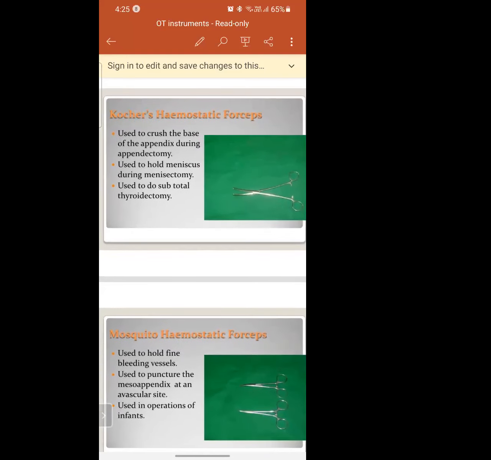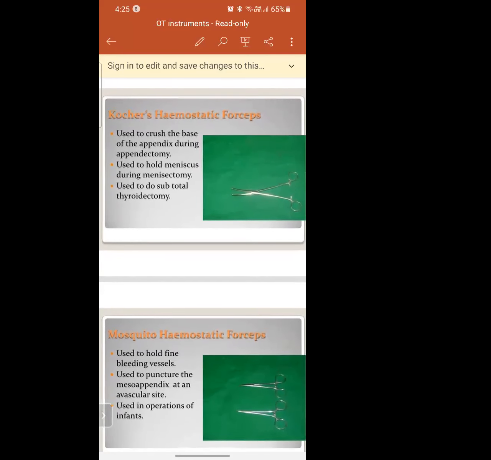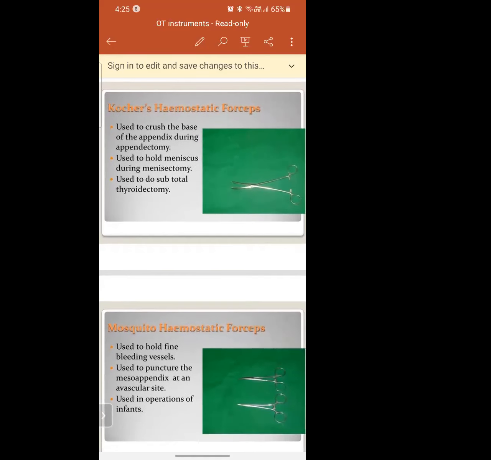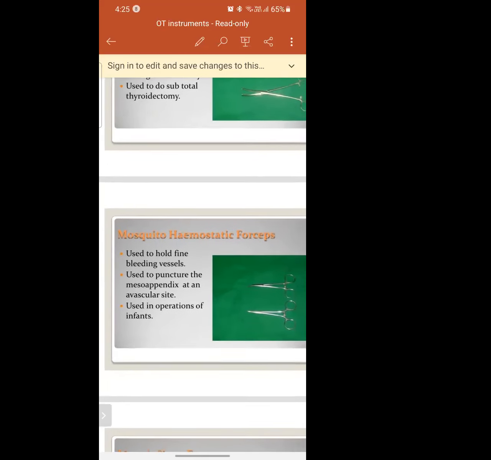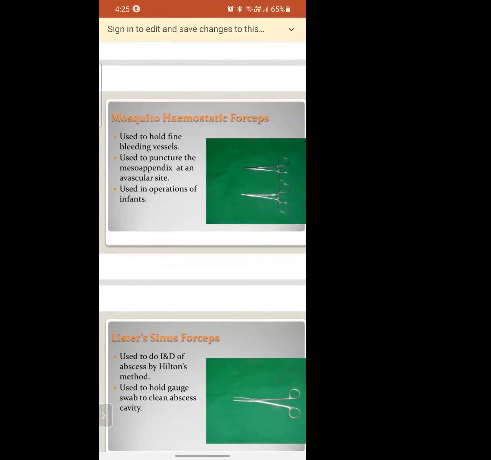To remove that, we use this Koch's forceps to hold the skin. Understood? Meniscus is nothing but a tear which appears in a knee. Got it? Yes, ma'am.